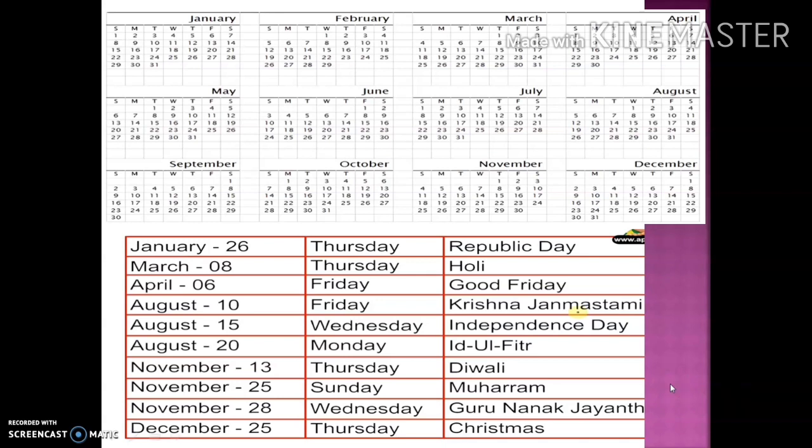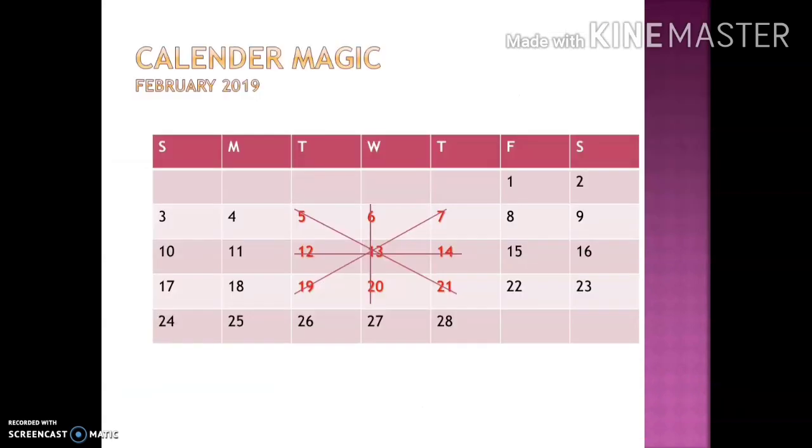Students, let's have some calendar magic. Here is a calendar magic. Here is the month of February 2019. Now students, these are the numbers in the center of a square. You can see this is a highlighted number. These are the highlighted dates in the center of the month. Join these three numbers by drawing a line which passes through the center. Look here, 6, 13, 20.